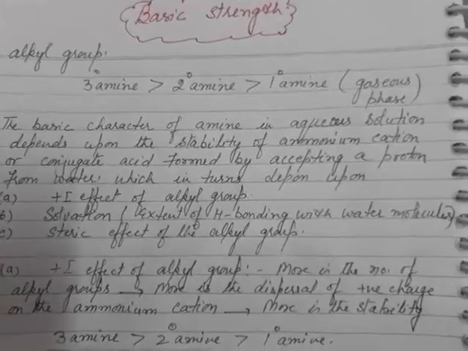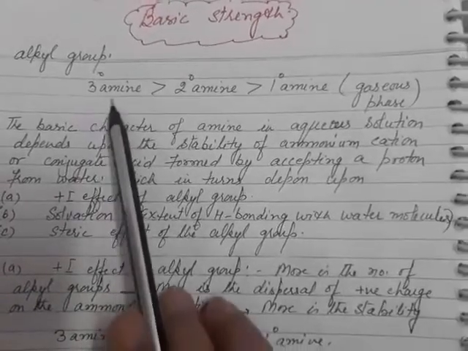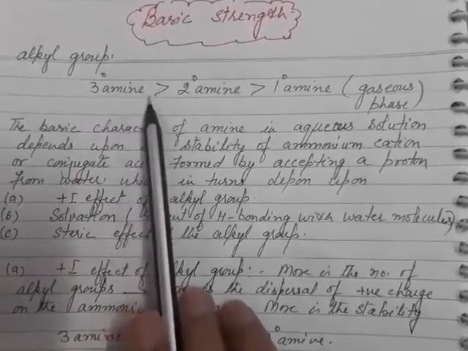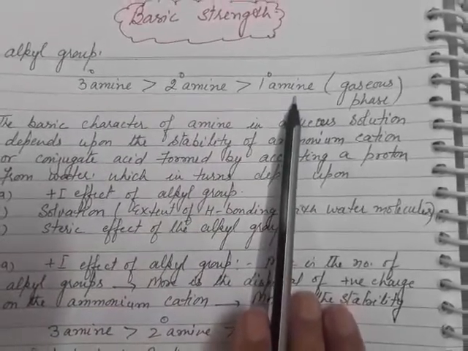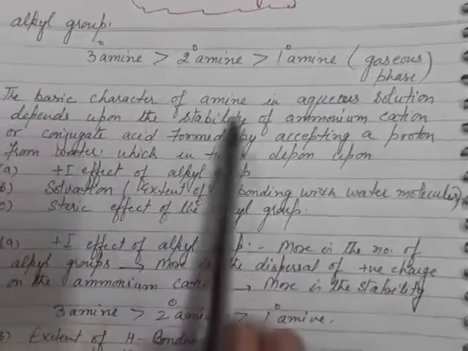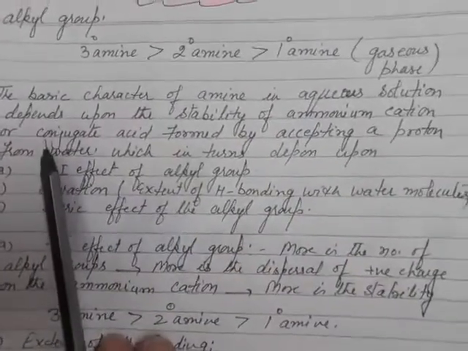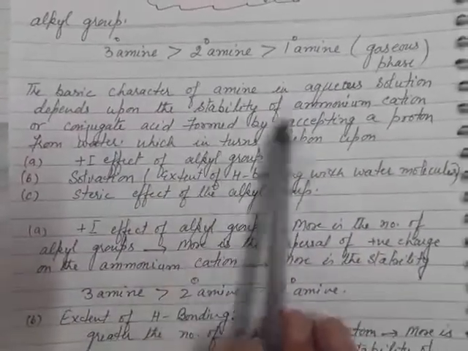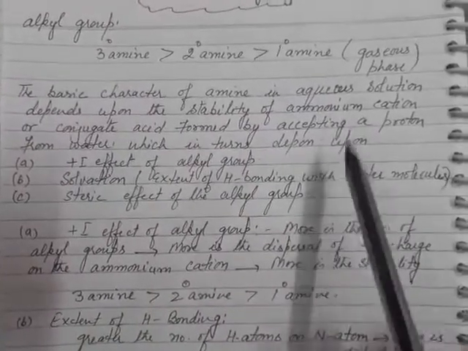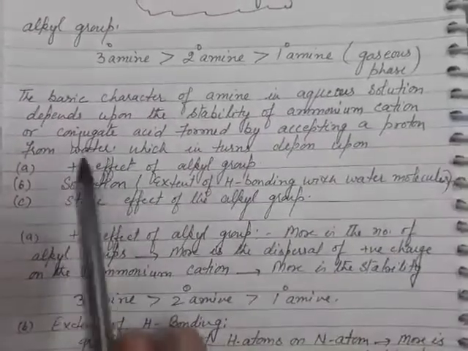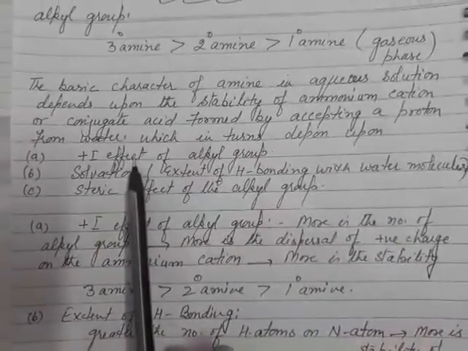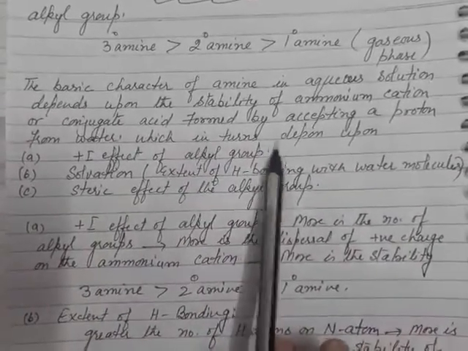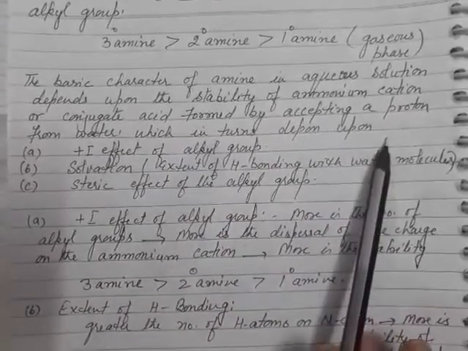So it means in the gaseous phase, the tertiary amines are stronger base than secondary amines and then the primary amines. Basic character of amines in the aqueous solution depends upon the stability of the ammonium cation or conjugate acid formed by accepting a proton from the water, which in turn depends on a number of factors.